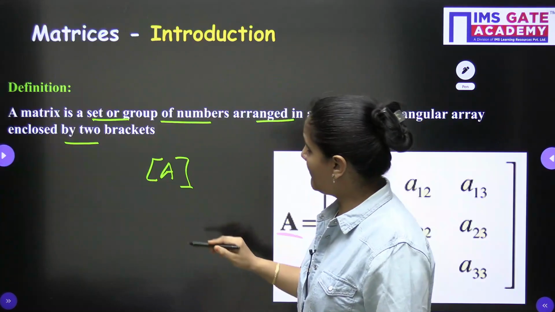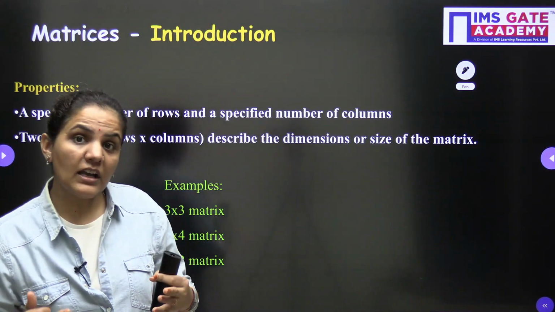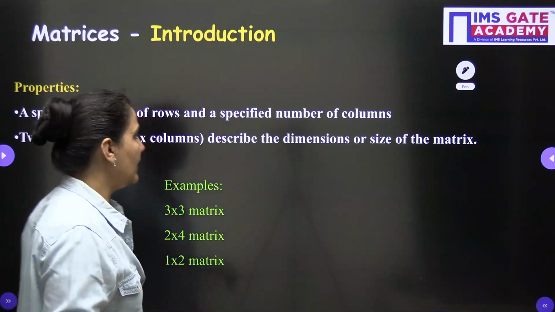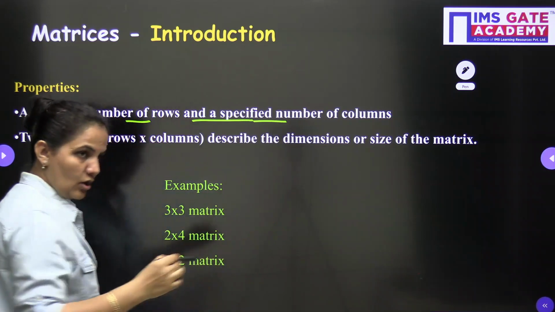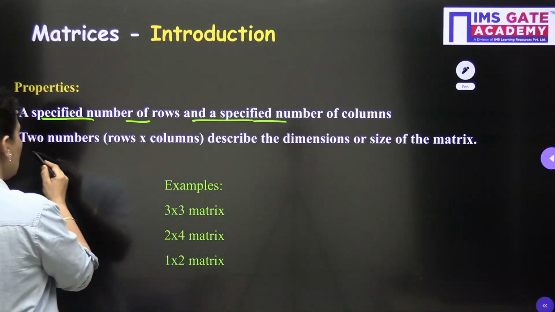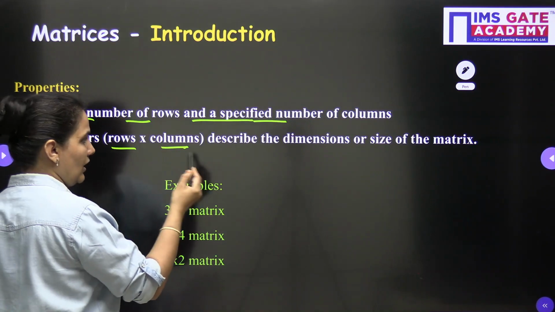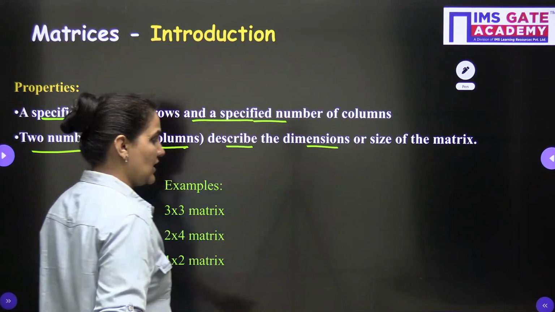Now what is this m cross n? m cross n is the dimension or the order of the matrix. A specified number of rows and a specified number of columns is defined as the order of the matrix. So two numbers, row cross column, describe the dimension or size of the matrix.